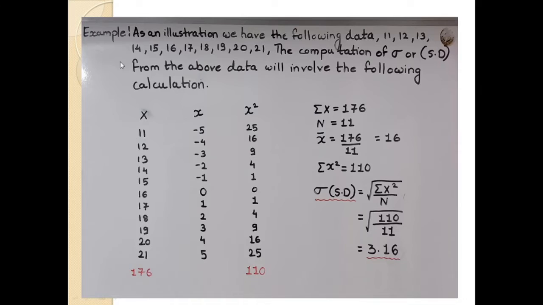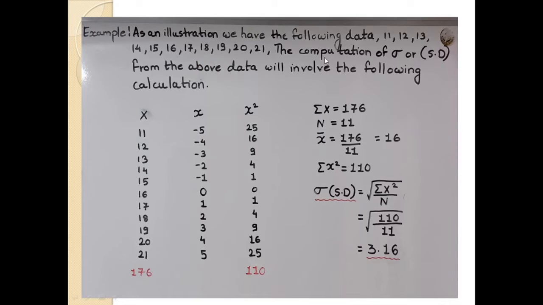Then I am taking one example based on standard deviation. As an illustration, we have the following data: 11, 12, 13, 14, 15, 16, 17, 18, 19, 20, 21.